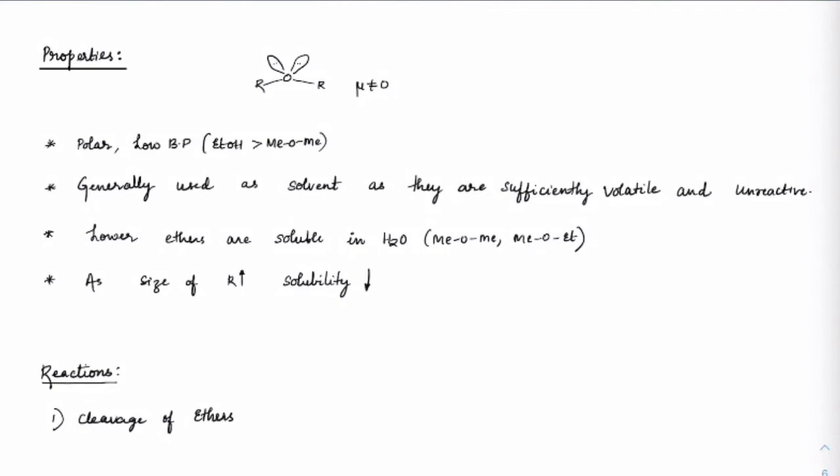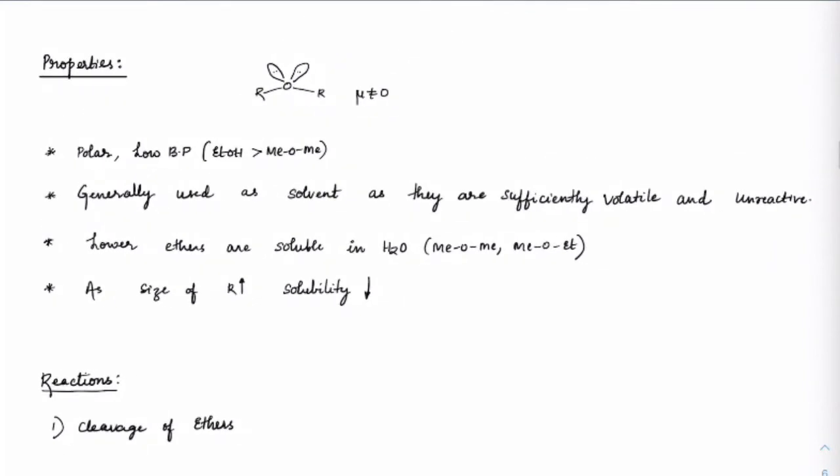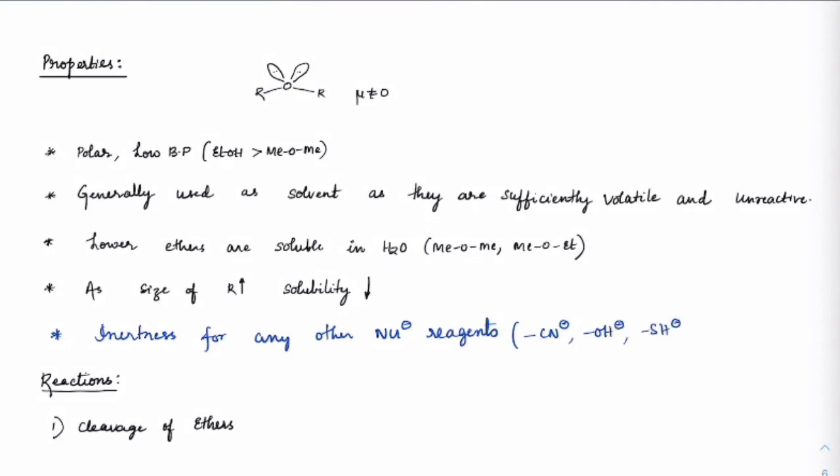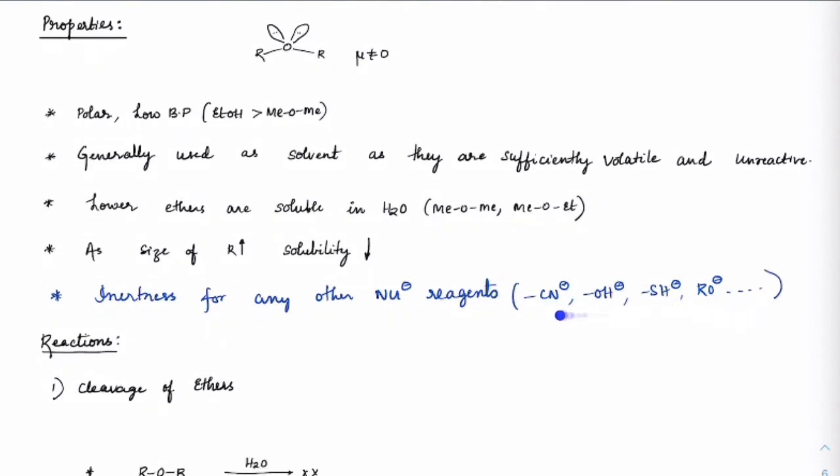Got it? So one important point we can note from here is that it is showing inertness for any other nucleophilic reagents. Okay, which means if you add CN minus, OH minus, SH minus, RO minus, it would usually be inert to that. Got it? So these nucleophiles do not react with the ethers.